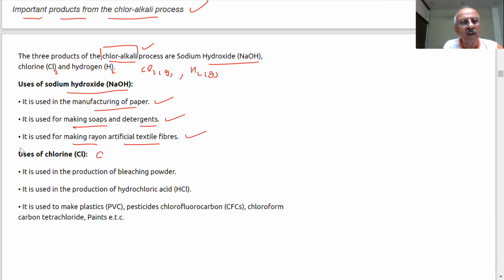Uses of chlorine: it is used in the production of bleaching powder. I will tell you now what bleaching powder is, it is very important. Bleaching powder, they will ask you what is the formula of bleaching powder.